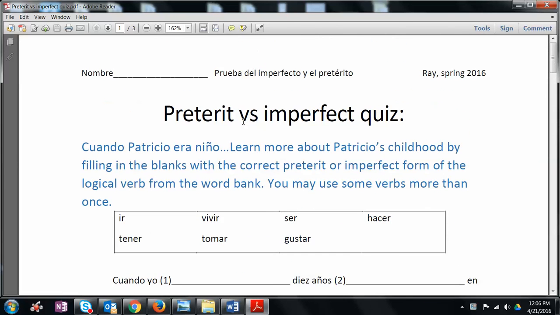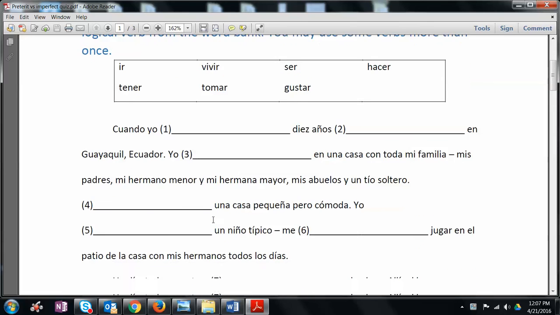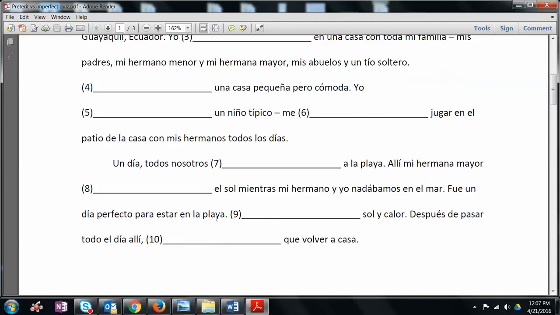So in the first section, it says, Cuando Patricio era niño. Learn more about Patricio's childhood by filling in the blanks with the correct preterite or imperfect form of the logical verb from the word bank. You may use some verbs more than once. So if you look through all the handouts I gave you on chapter 11, you'll go through the rules as to when you use the preterite and the imperfect. So you'll decide which verb goes in the blank, whether it should be in the preterite or the imperfect form, and then conjugate it correctly.